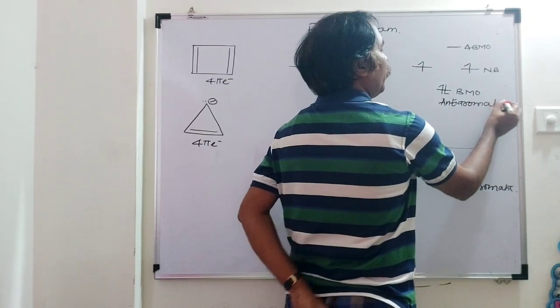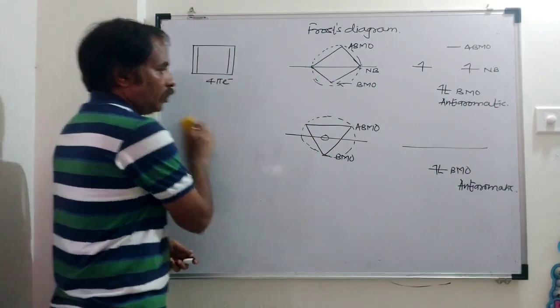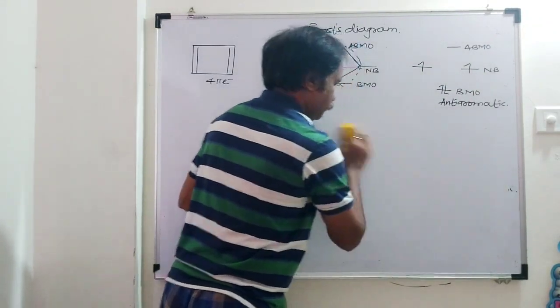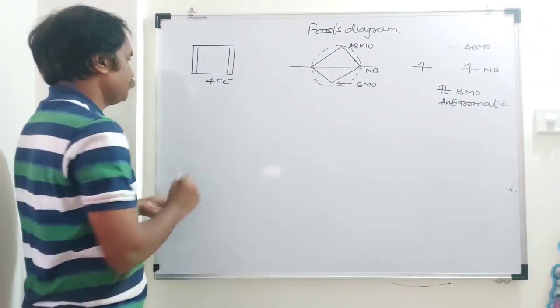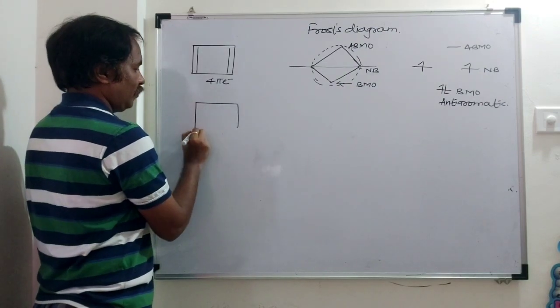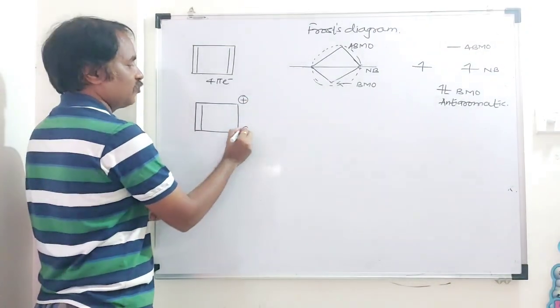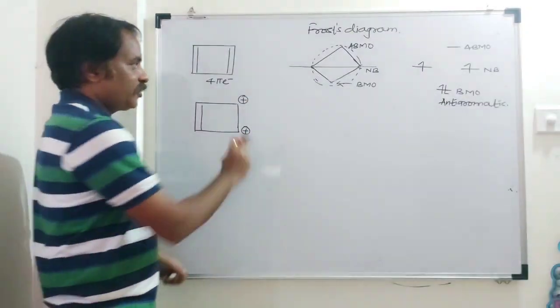It is anti-aromatic. Next example, I will take the dication of this. Here it is 1 pi bond, here plus, and here plus. Frost diagram of this.